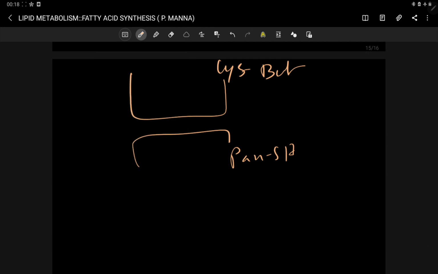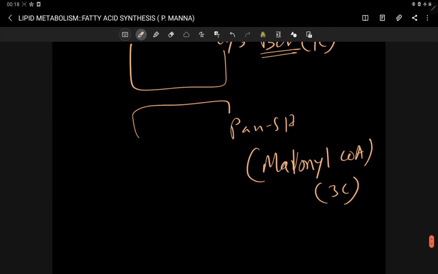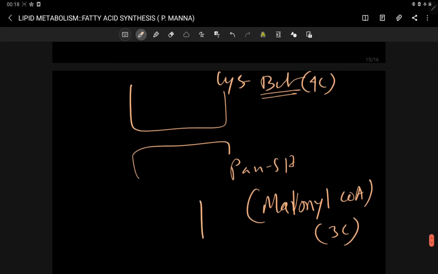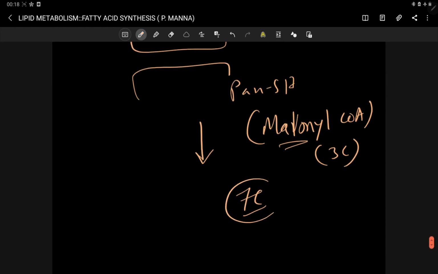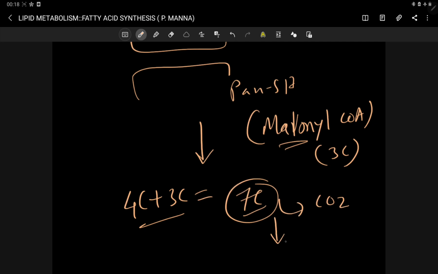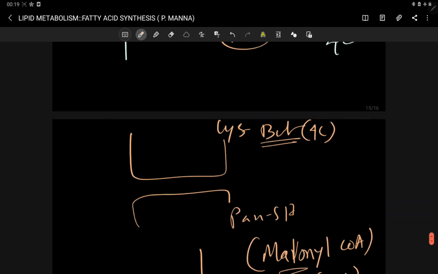For the next cycle, 3 carbon malonyl CoA comes, and 4 carbon butyryl group is already there. And further there are various reactions, like first condensation of malonate with butyryl group, 4 carbon butyryl plus 3 carbon malonyl forming 7 carbon complex, and after decarboxylation they are forming 6 carbon chain, and further all these steps are repeating.